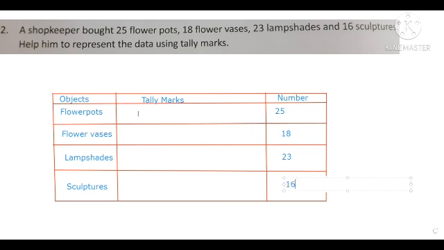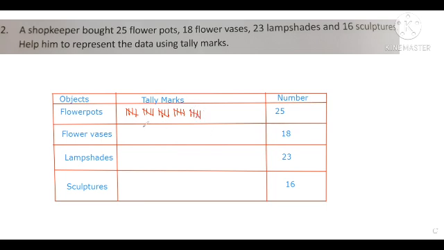So now let's draw the tally marks for all of these. So 25 means 1, 2, 3, 4, 5, 6, 7, 8, 9, 10, 11, 12, 13, 14, 15, 16, 17, 18, 19, 20, 21, 22, 23, 24, and 25.